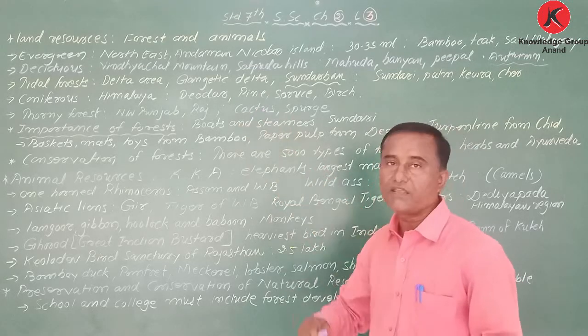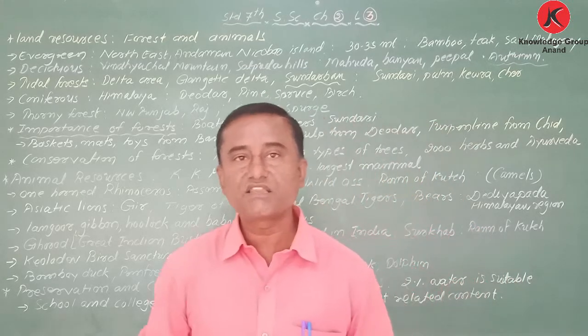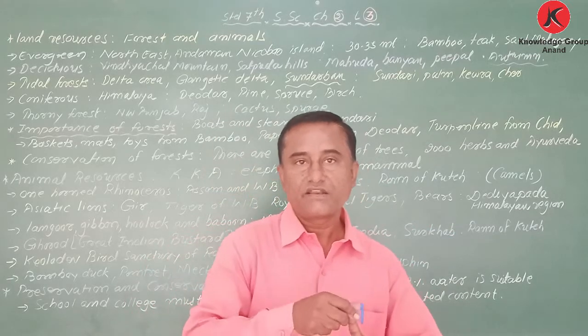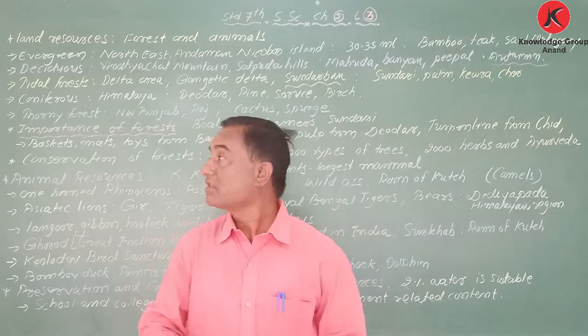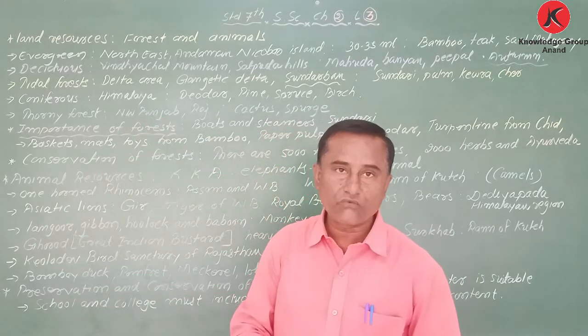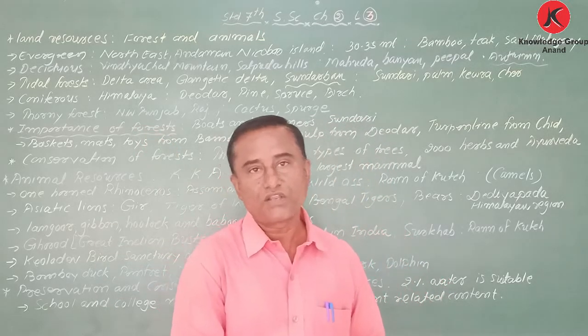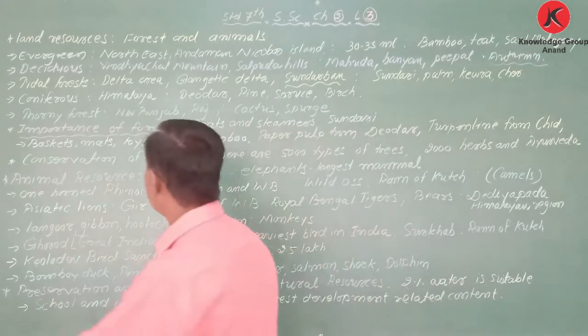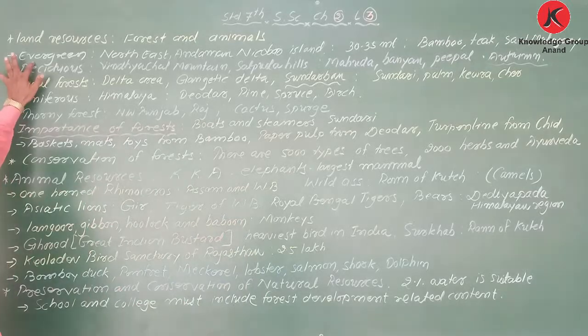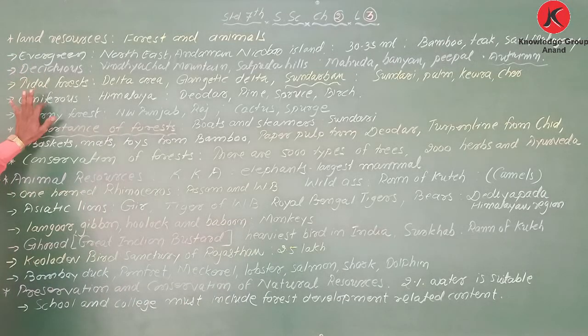So these are the main types of forest: evergreen, deciduous, then tidal or mangrove forest, then coniferous, and at last thorny forest. I have written here once again: we will see evergreen forest, deciduous forest, tidal forest, coniferous forest, and thorny forest.